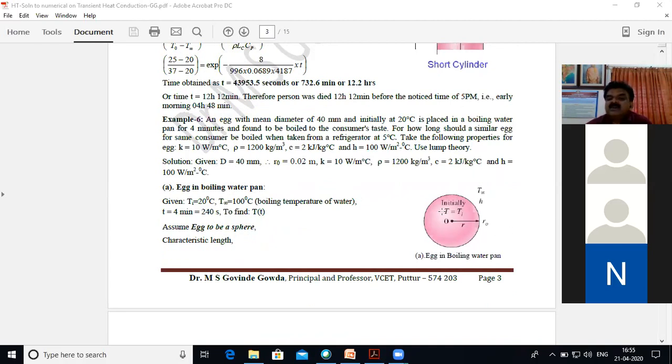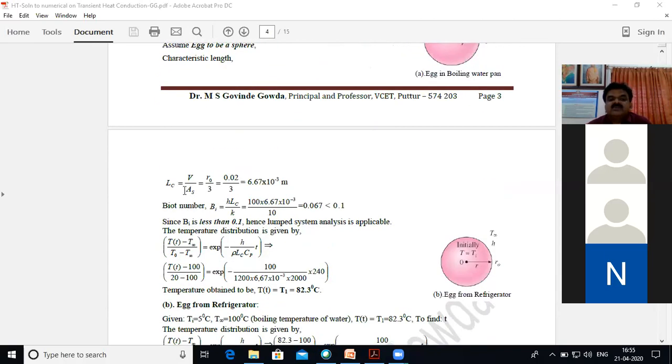So the egg which is in the water pan I have shown here. Initial temperature is 20 degrees centigrade. Boiling water means what will be its temperature? The boiling temperature of water is 100 degrees centigrade. That should be the outside boiling water temperature, T infinity. So in order to get the consumer's taste temperature, it took 4 minutes. So 4 into 60 is 240 seconds.